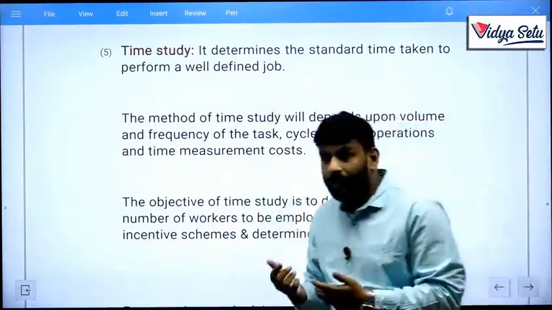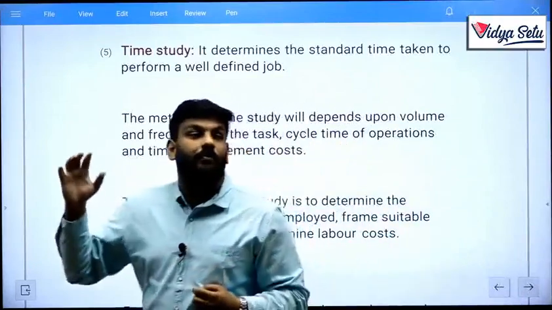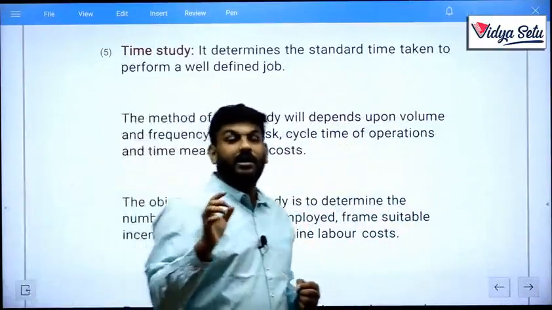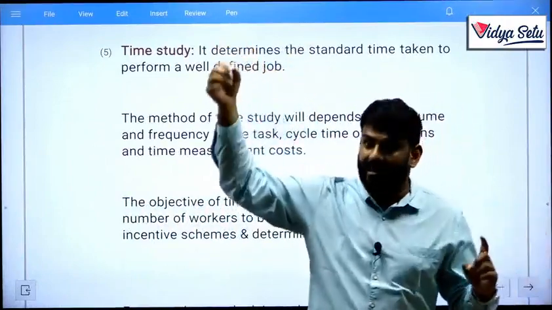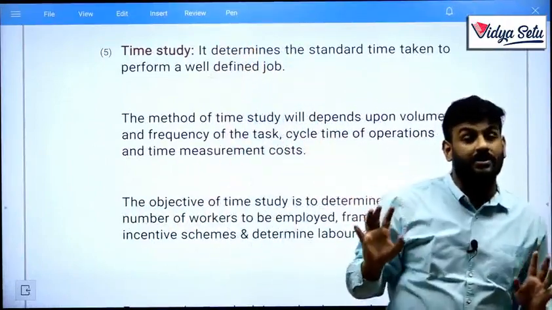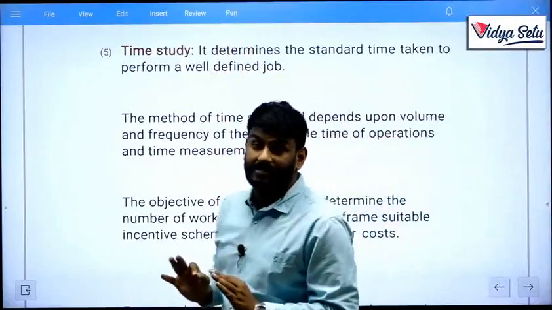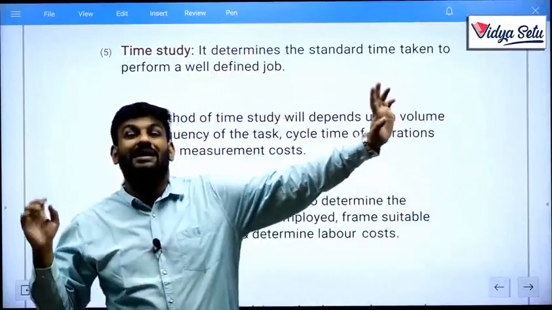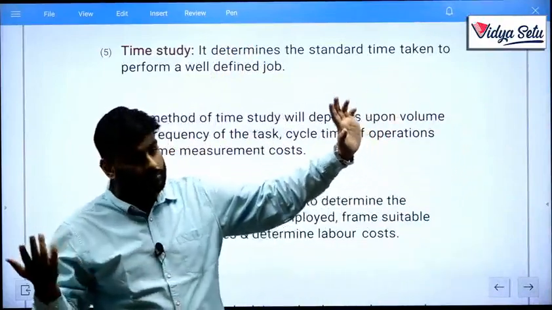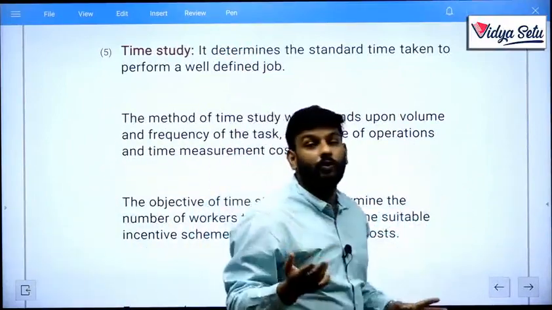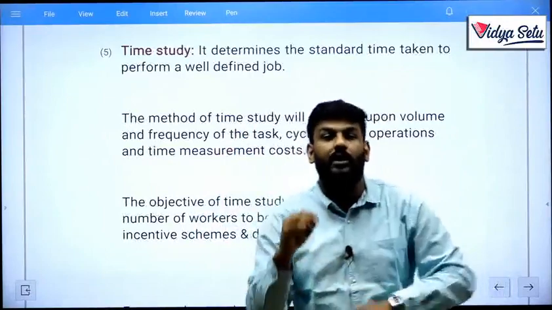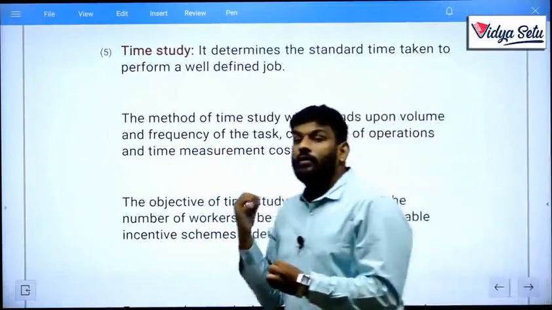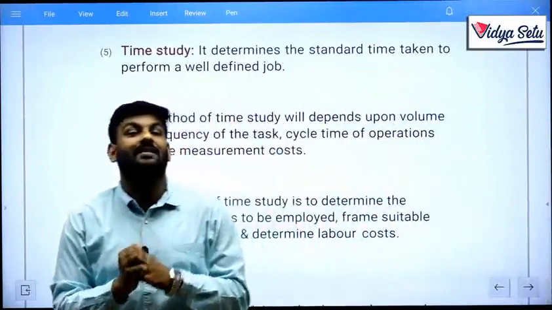Organization B decides that there are 10 workers, each working effectively 7 hours, so we have 70 hours. Let's say we want to produce only 70 products, so that your calculation becomes easy.